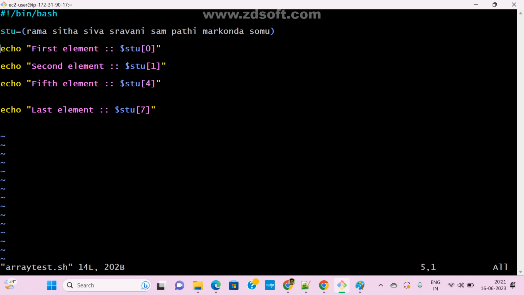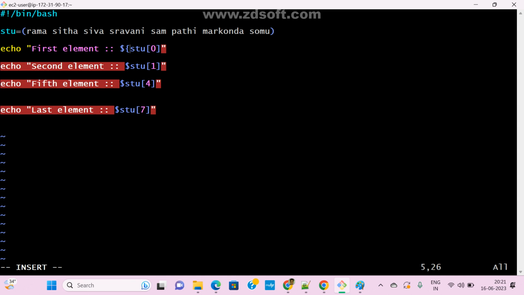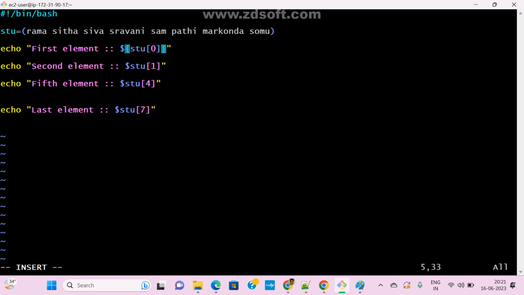So we missed something. This is the dollar, and this is the element. Again, we need to use insert mode. The flower brackets, we need to use them. So now check it. This is the element, right? That is the syntax.